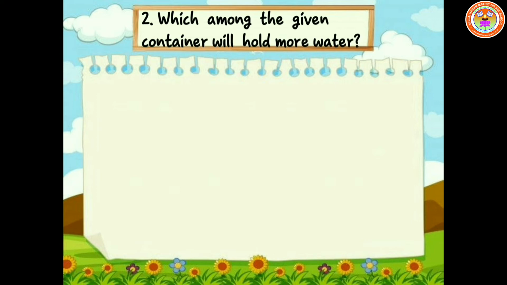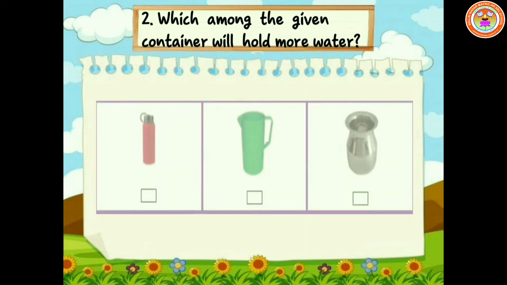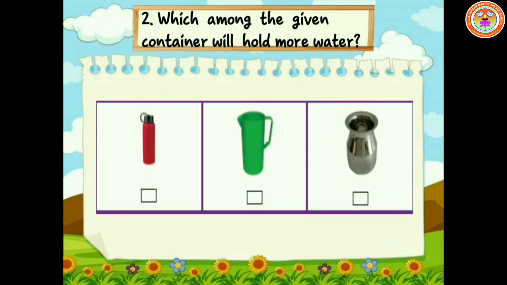Second question. Which among the given containers will hold more water? Children, look at this picture. A water bottle can hold 5 tumblers. A jug can hold 10 tumblers, while a vessel can hold 3 tumblers of water. Hence, jug holds more water.